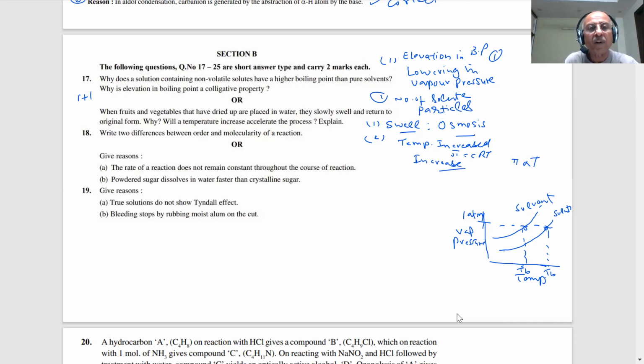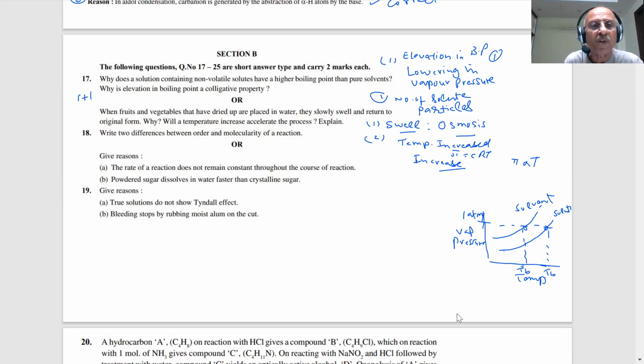Okay, students, now you have a question with an internal choice. Give reasons, students. These are all important questions, and let me tell you, they have been asked many times. The rate of the reaction does not remain constant throughout the course of the reaction.